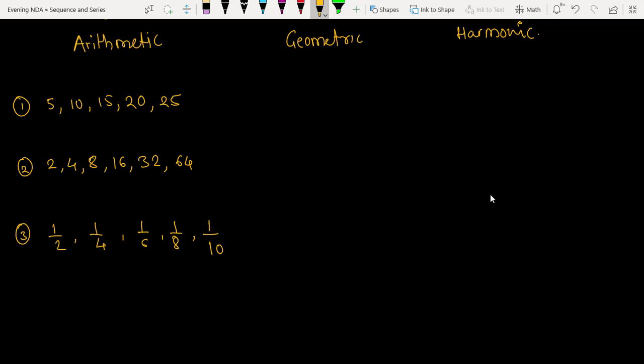Okay, see here. So these are the 3 sequences I have written here. Now we will see what definite pattern is hidden in these sequences. If you see the first sequence, the difference between any 2 consecutive terms is the same. What is the difference between 10 and 5? It is 5. 15 minus 10 is 5. 20 minus 15 is 5. 25 minus 20 is 5. Here I have a common difference, which is denoted by D, and it is equal to 5.